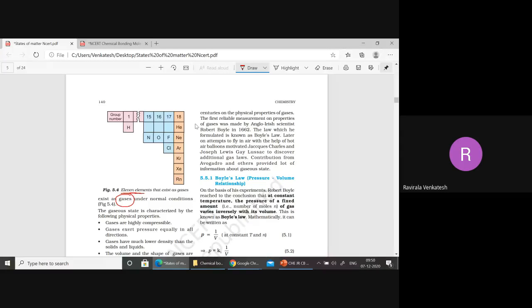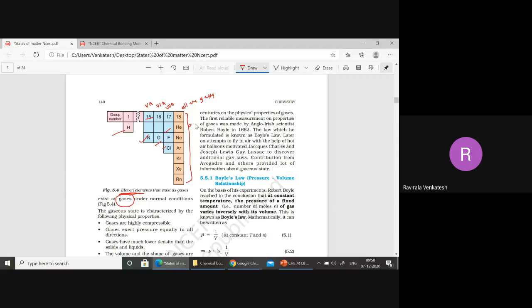Hydrogen is a gas. In the 5th A group or 15th group, nitrogen is a gas. In 6th A group or 16th group, oxygen is a gas. In 7th A group, fluorine and chlorine are gases. And in the 18th group, all are gases. So in total 11 gases are there. How many liquids do we have?